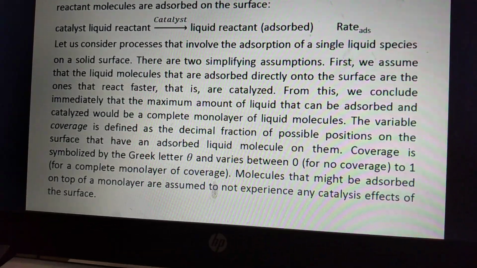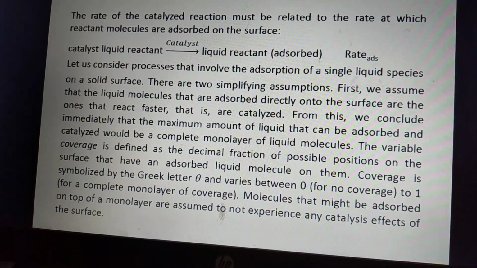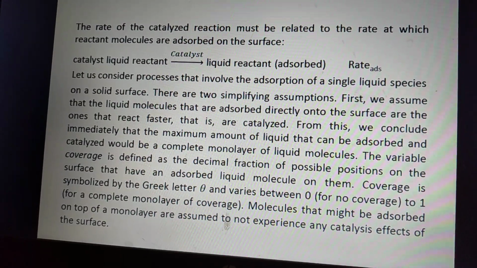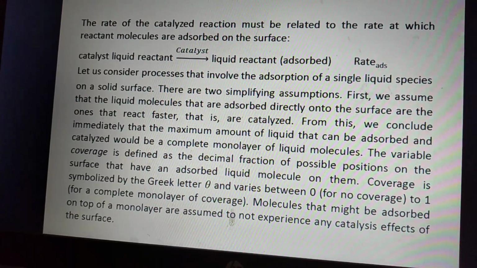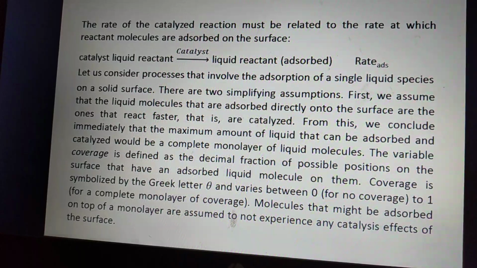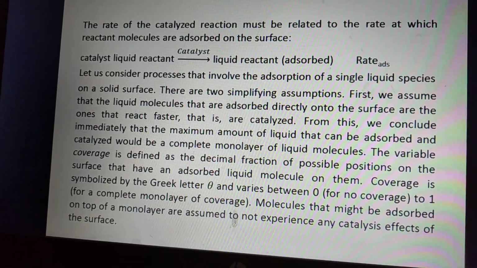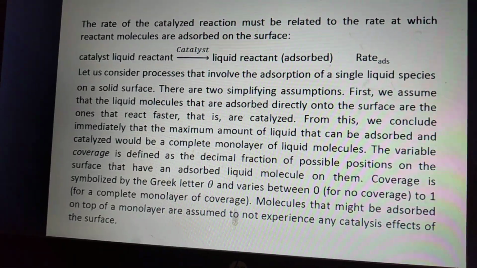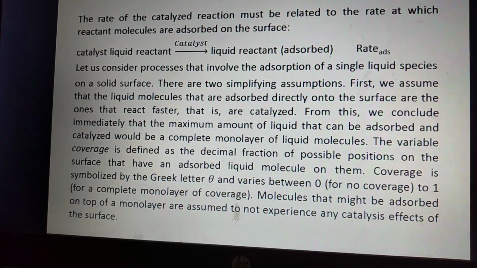And number two, the variable coverage is defined as the decimal fraction of possible positions on the surface that have an adsorbed liquid molecule on them. So coverage is symbolized by the Greek letter theta and varies from 0 to 1. 0 means no coverage and 1 means full coverage. So molecules can be fully adsorbed, and the theta value is 1. So molecules form a complete monolayer, assuming they experience the catalyst effect on the surface.